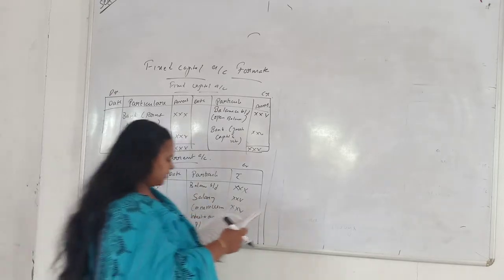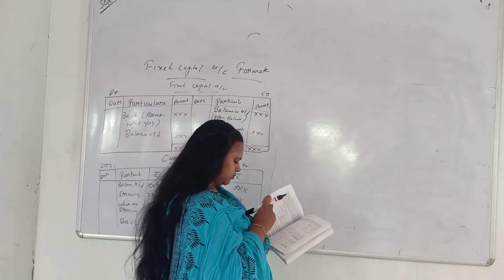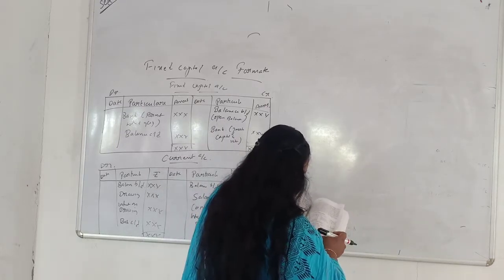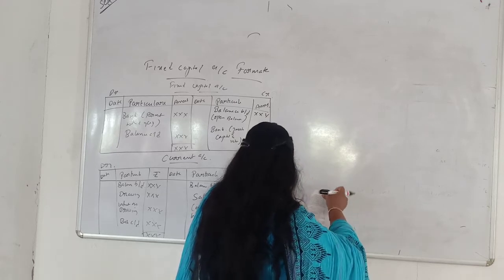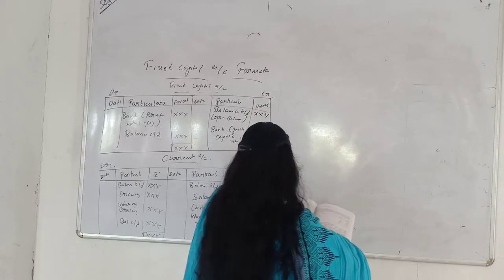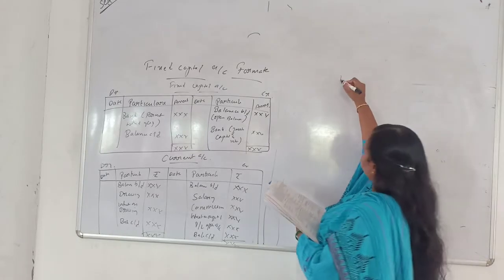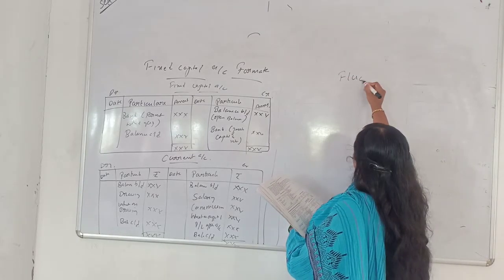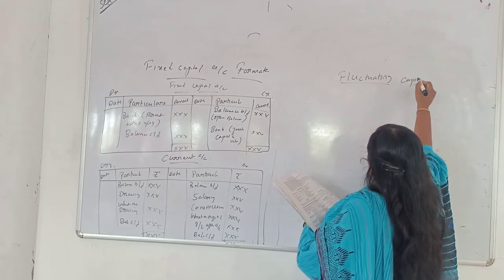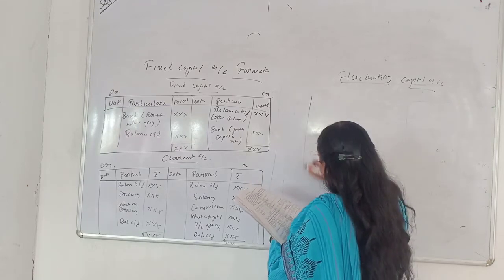In fluctuating capital account, what happens? In that, the format also I will show you now. This is the fluctuating capital account. The table comes like this.